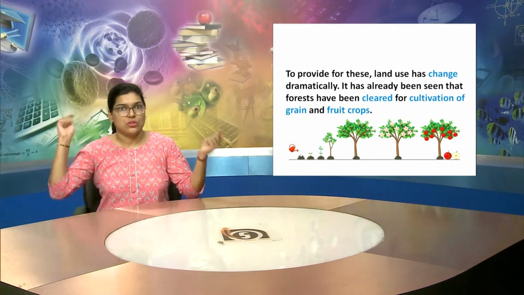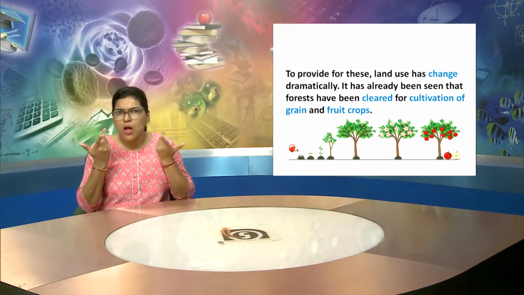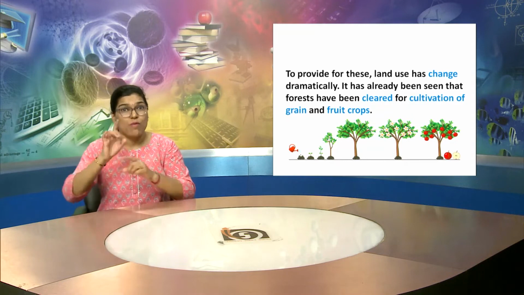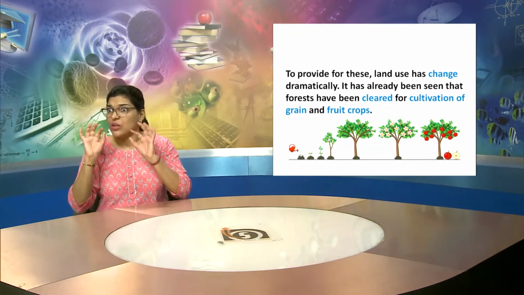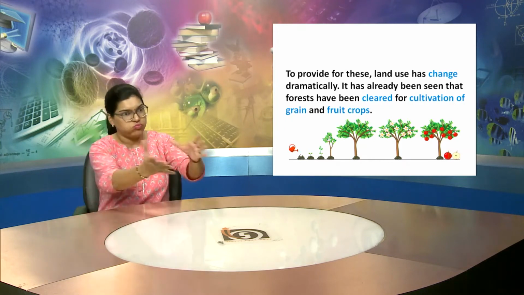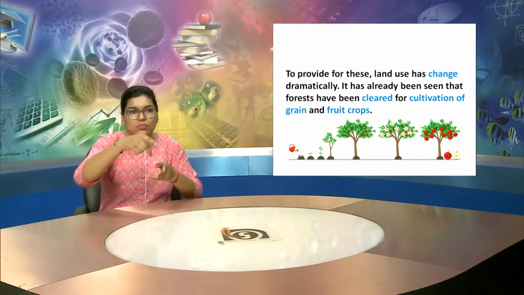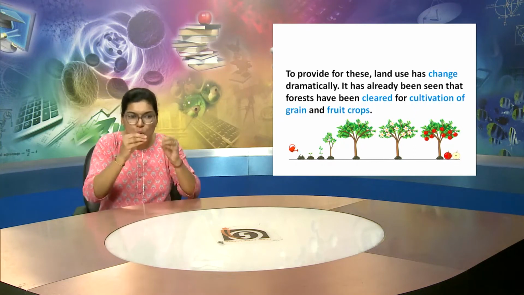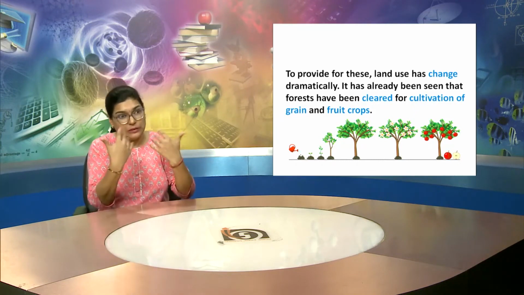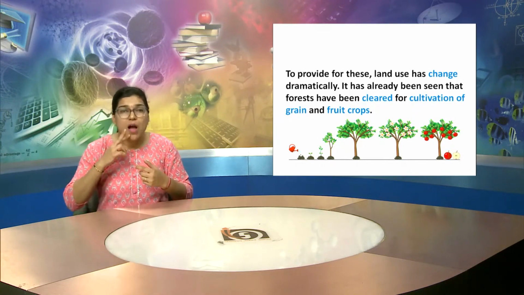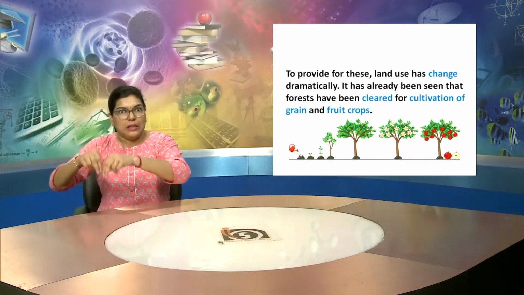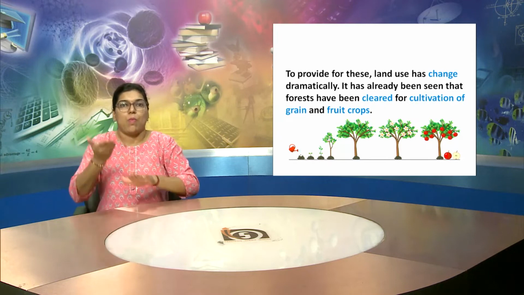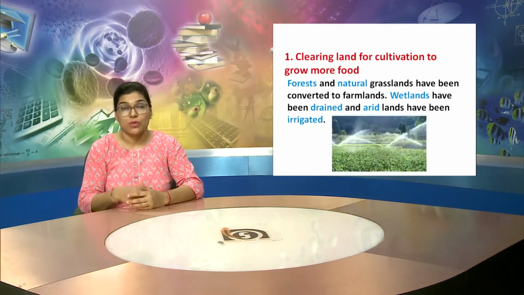This is in continuation of the previous slide. To provide for the things which are needed, land use has changed dramatically, and it has already been seen that forests are cleared and cut for the cultivation of grains and fruit crops.